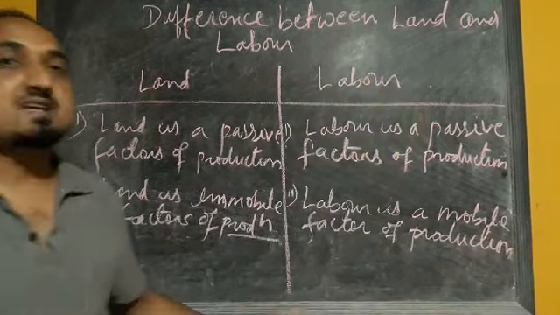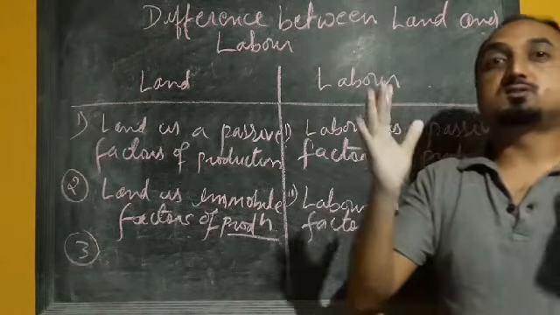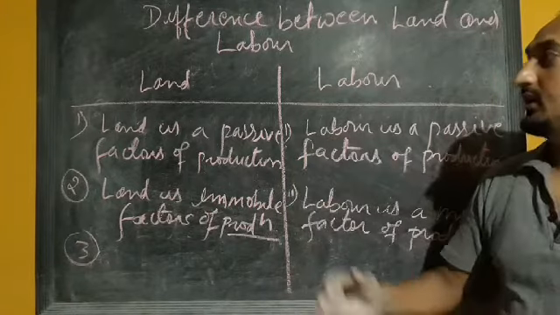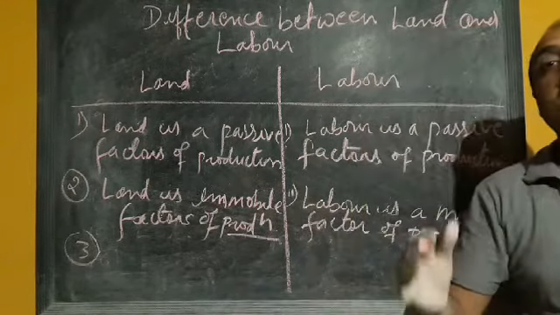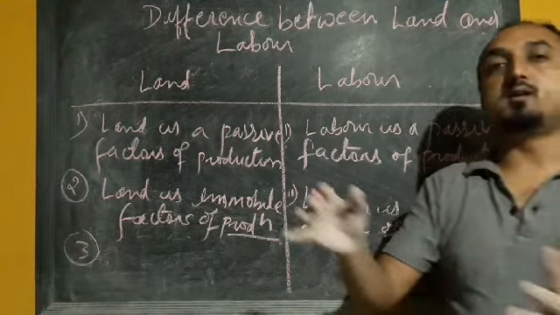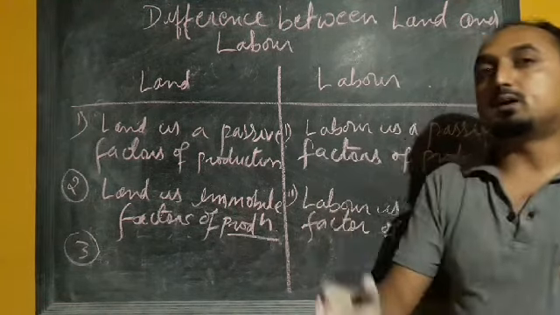Okay, now tell me which factor of production's supply is fixed and which can be variable. The supply of labor is variable. So the supply of labor can be increased or decreased over a period of time. If the population of a country is increasing, the supply of labor, the number of laborers, can increase. But whatever quantity of land we have, that quantity of land will remain fixed.